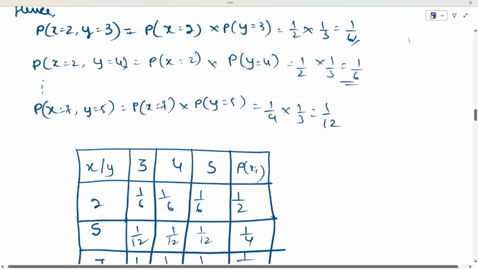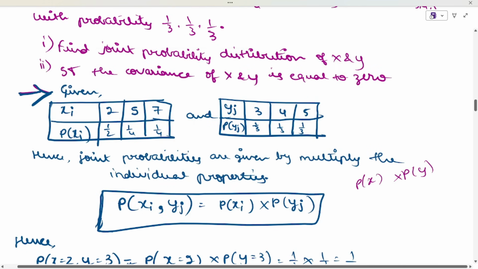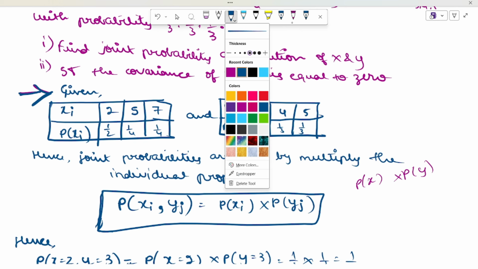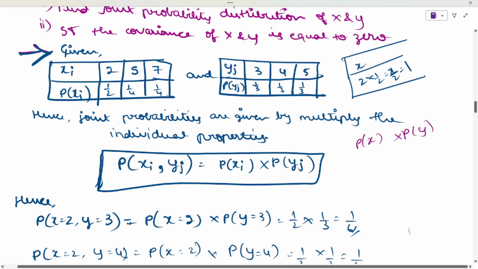The same way you will find out for all, and you will make this table. I'll show one here. Here you have to see, they have given the x and y values, right? For that x and y value, what you have to do is 2 into 1 divided by 2. That is, you take the value of x and the probability of y. That is 2 into 1 divided by 2, that is 2 divided by 2, that is 1. Okay. The same way you have to take it for all.